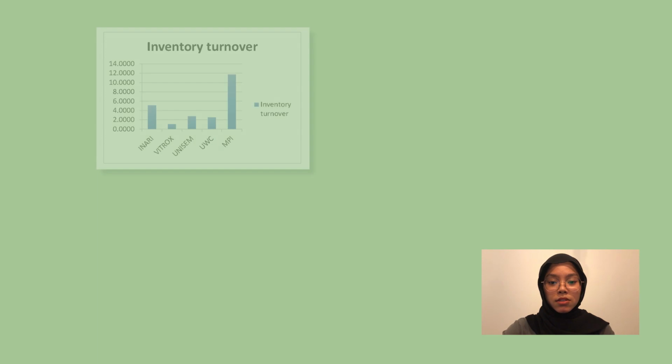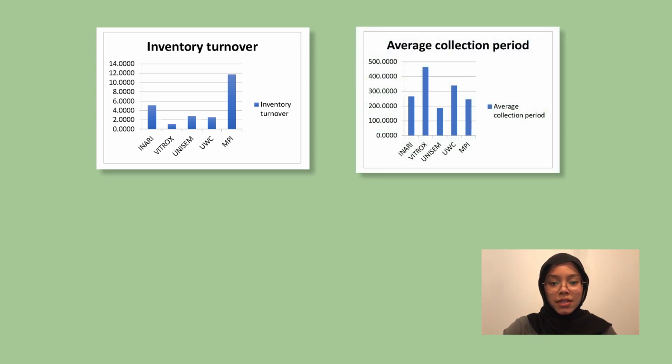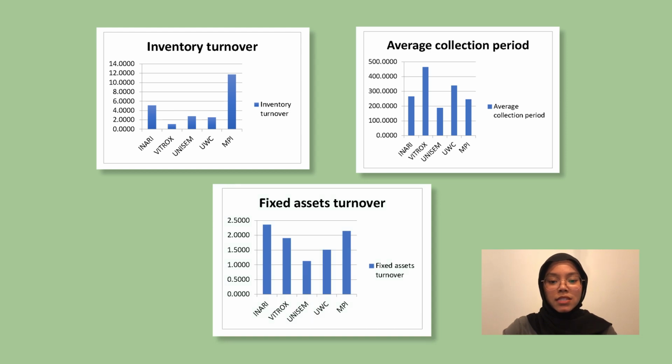Next is activity ratio. Firstly, inventory turnover. The highest inventory turnover is MPI with 11.72 times and lowest is Vitrox with 1.06 times. For average collection period, the highest collection period is recorded by Vitrox with 464 days and lowest is Unisem with 188 days. Fixed assets turnover. The highest turnover is recorded by Inari with 2.33 times and lowest is Unisem with 1.12 times.